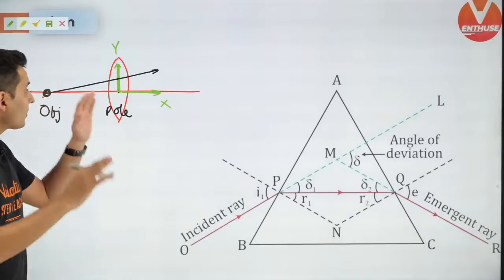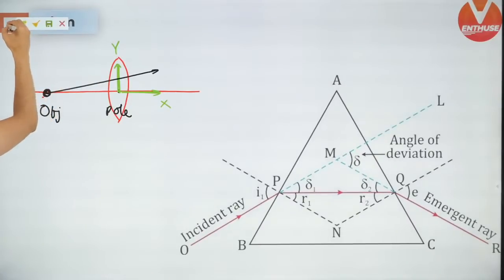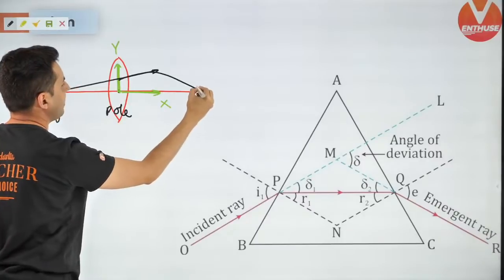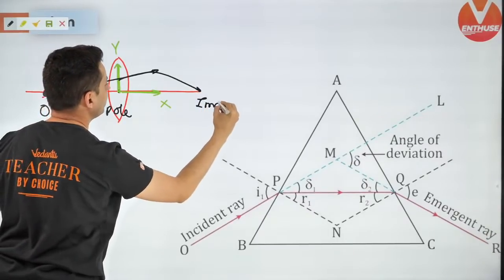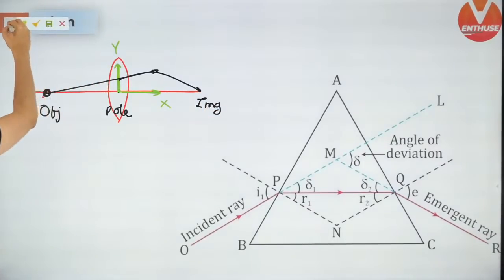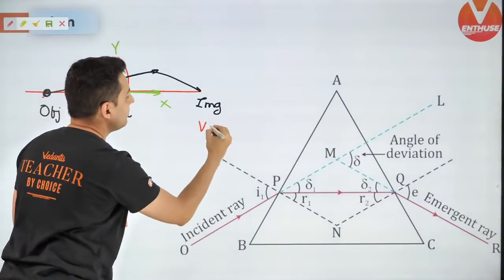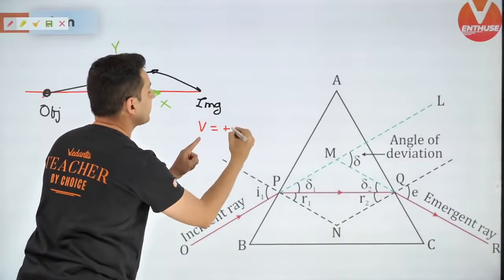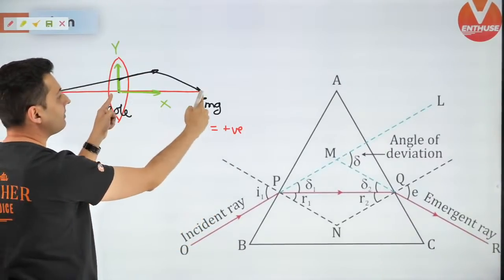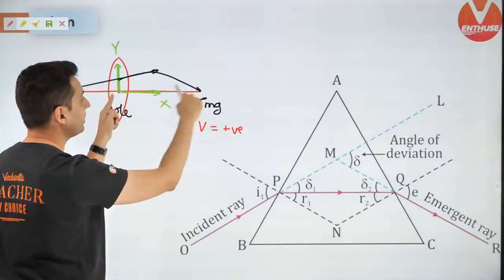That's how it is. Now let's say the final refraction happens and the image is formed over here. All you need to look at is the coordinates. So the image is here, so the image distance will be positive because it has a positive coordinate on the axis.